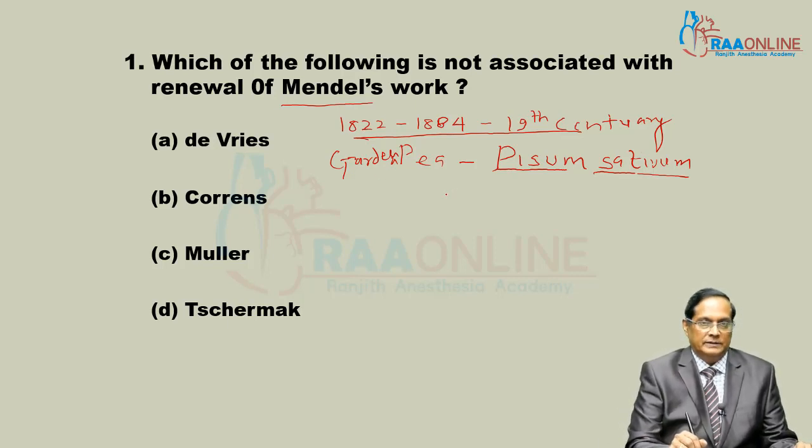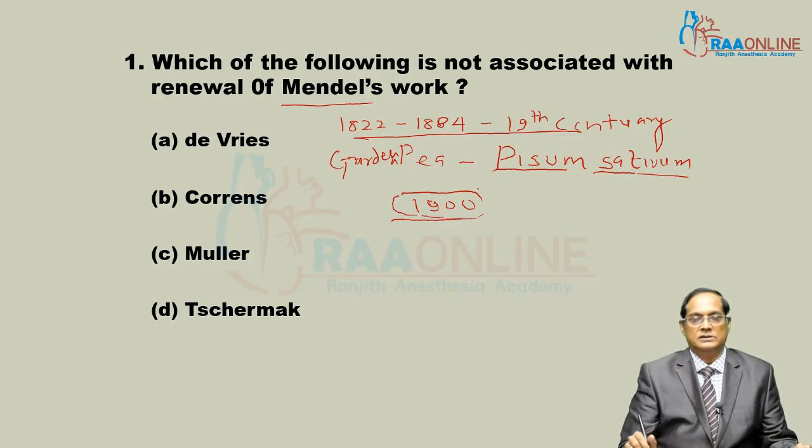But Mendel died as an unknown fellow. In 1900, the year of the rediscovery of Mendel's work, the beginning of modern genetics, his work came into limelight.